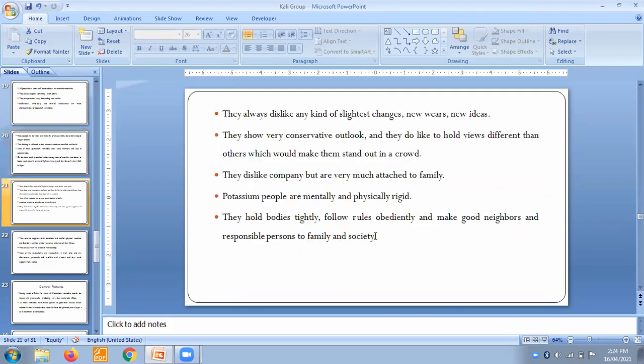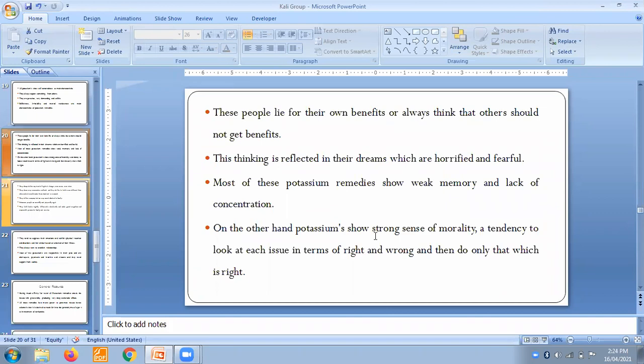They always dislike any kind of slightest change, new ways and new ideas. On one hand you will see weak memory, lack of concentration, horrified fearful dreams, and lying for their own benefit, or selfishness.